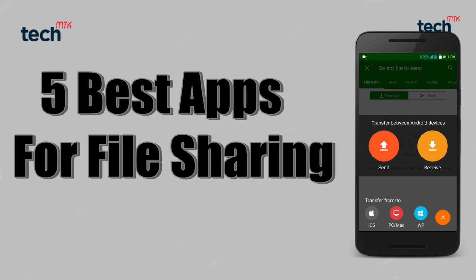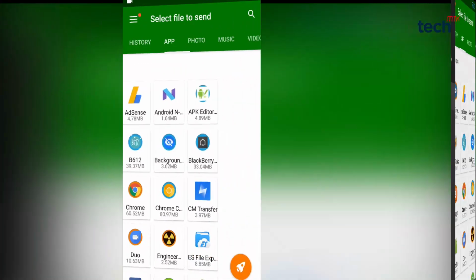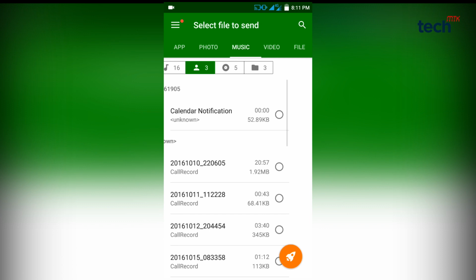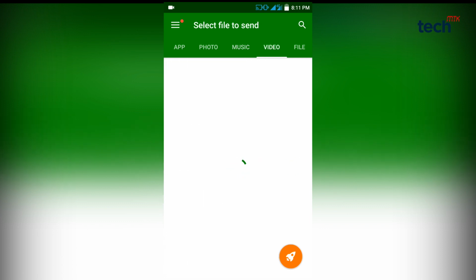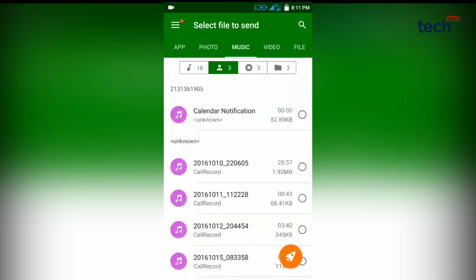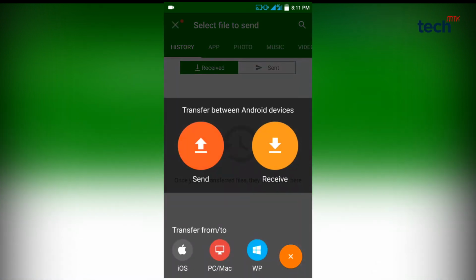The second app is Zender. Another best app for file sharing is Zender, better known as the app for sharing the needs. Share any type of files in any place at any time, absolutely without mobile data charges. Zender allows us to transfer files up to 200 times faster than Bluetooth, and it also supports Android, iOS, Windows platforms and also supports cross-platform transferring of files.